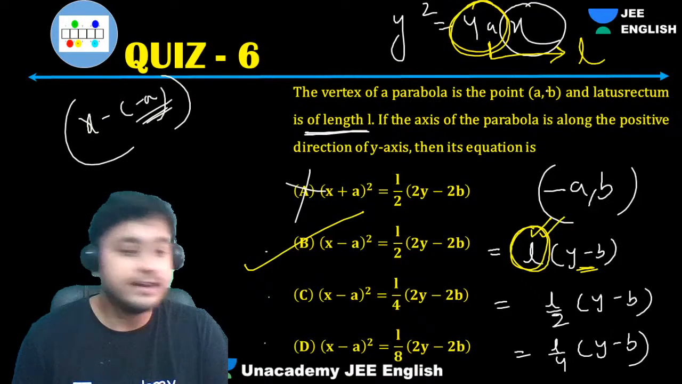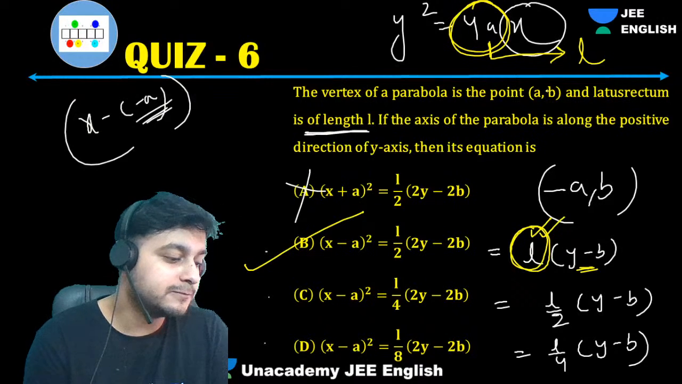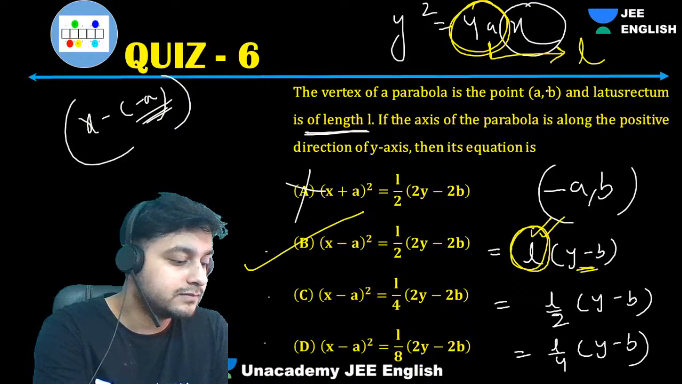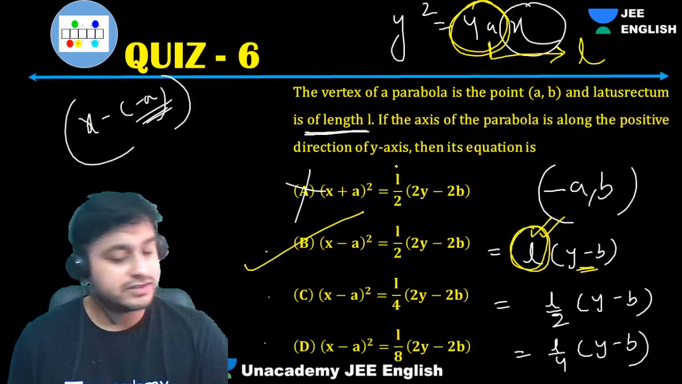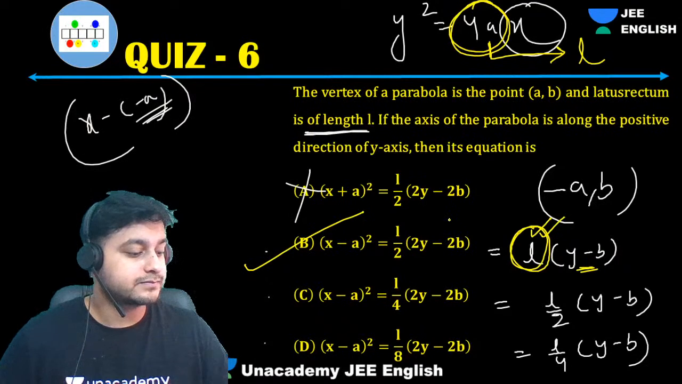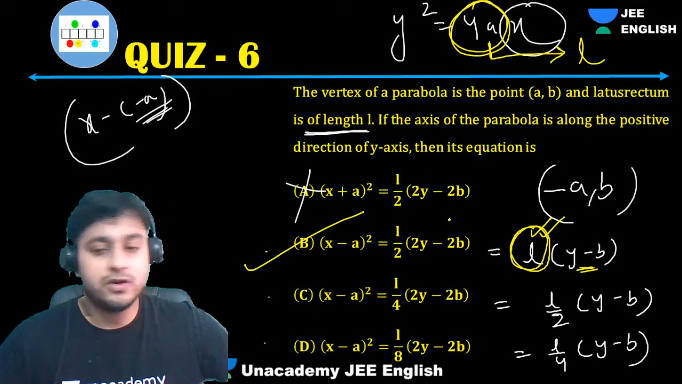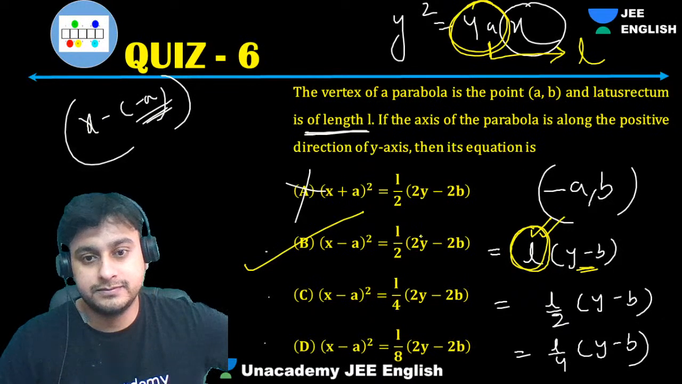Isn't this length L? Yes, it is. 4A is the latus rectum length, na? Got it? 4A is the latus rectum length, isn't it? Bharadwaj? Yes. So this will be your equation. Got it? Okay. Next. Chalo, next.